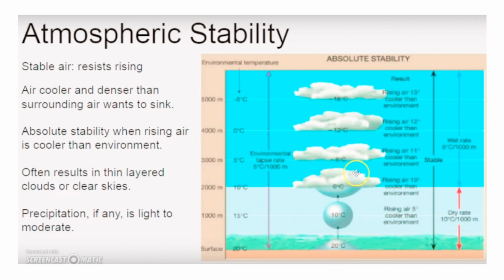So in the case of absolute stability, there is what? No precipitation. If precipitation is there also, in that case it is very light or sometimes moderate. Okay. And we have clear sky, cloudless sky. If cloud will develop also, in that case it is layered. Why is a cloud developing? Because of some vertical force. If there was no vertical force, there are no clouds at all. We never have these vertical elevation clouds like cumulus clouds, like cumulonimbus clouds. They will never develop in the atmospheric absolute stability case.